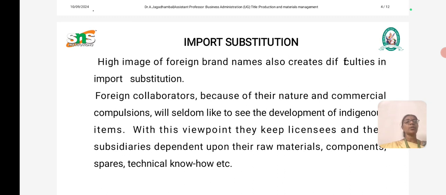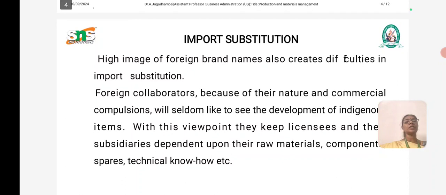For example, the government gives subsidies of 10%, 5%, 2% or 1% based on raw materials, components, spares and technical inputs.